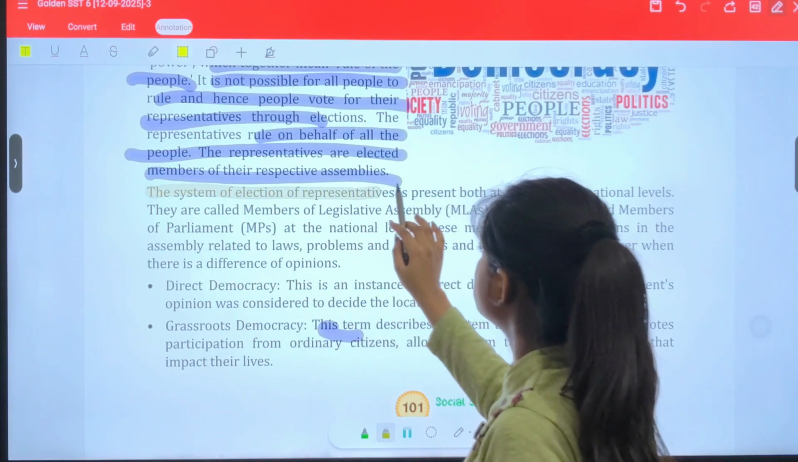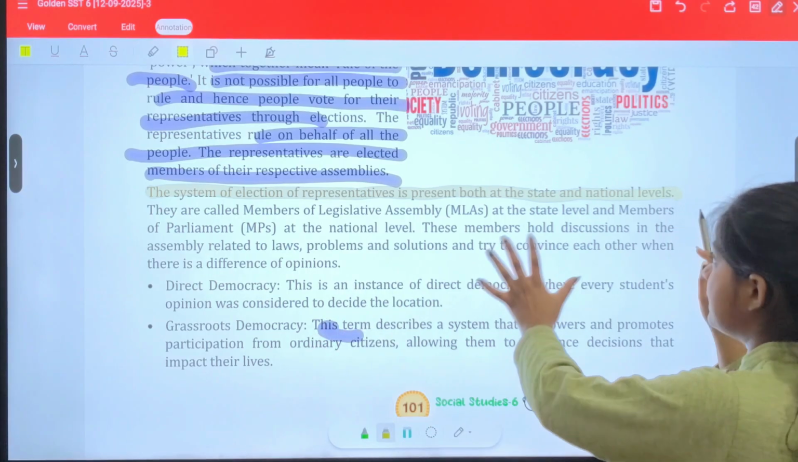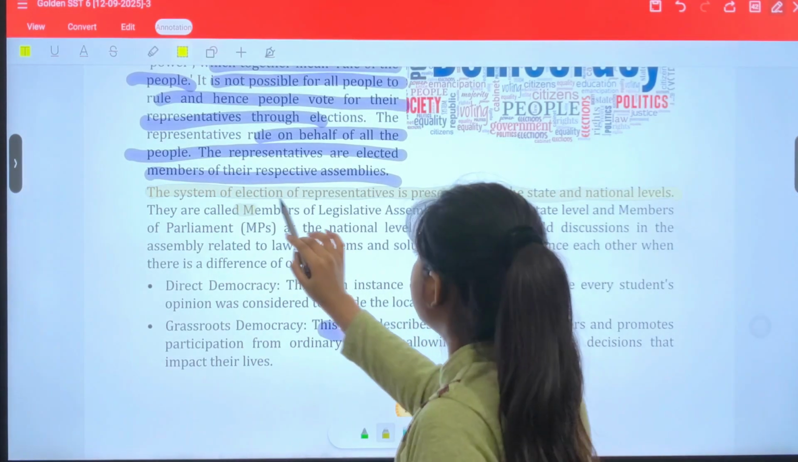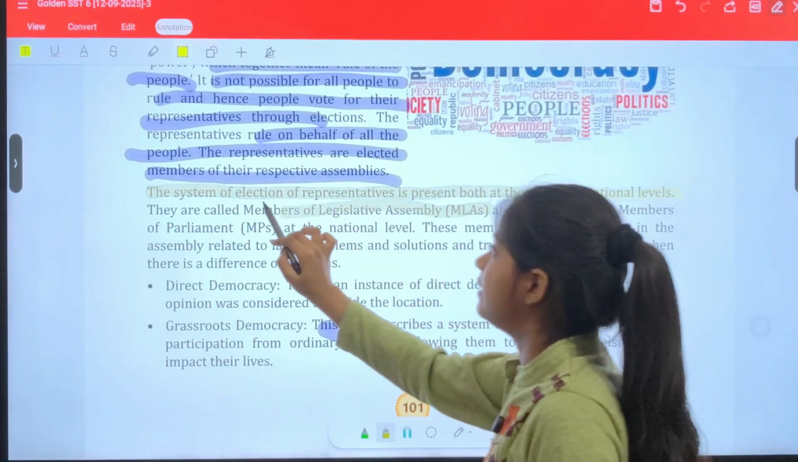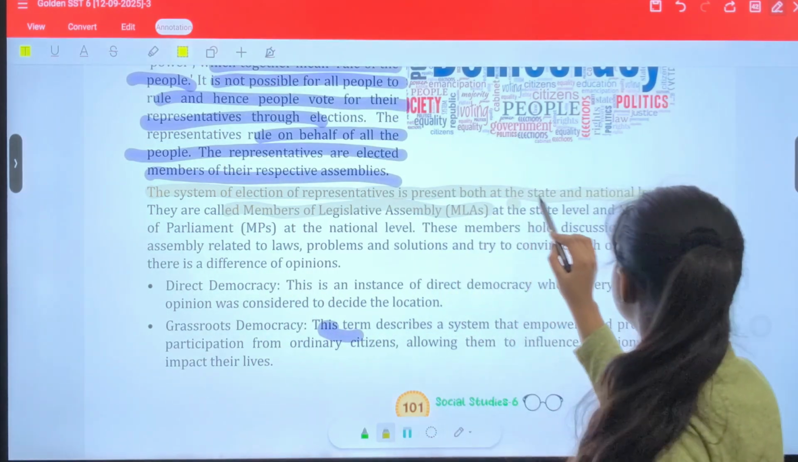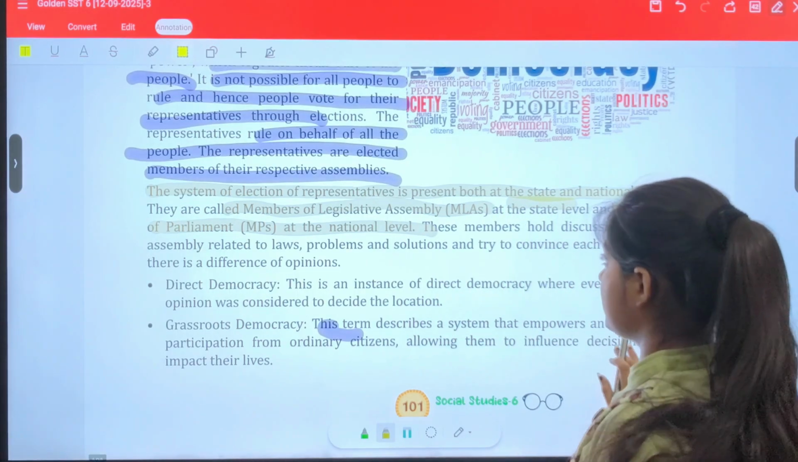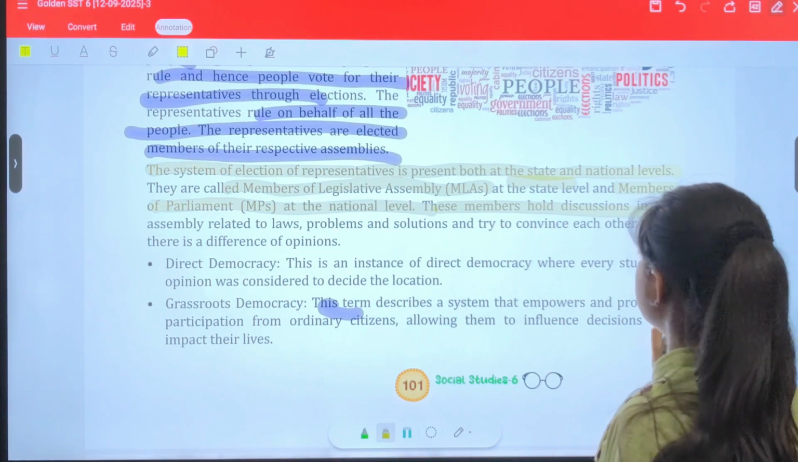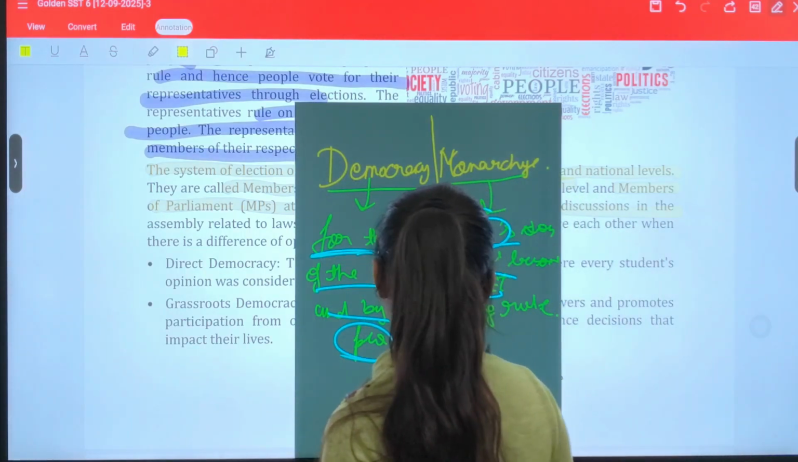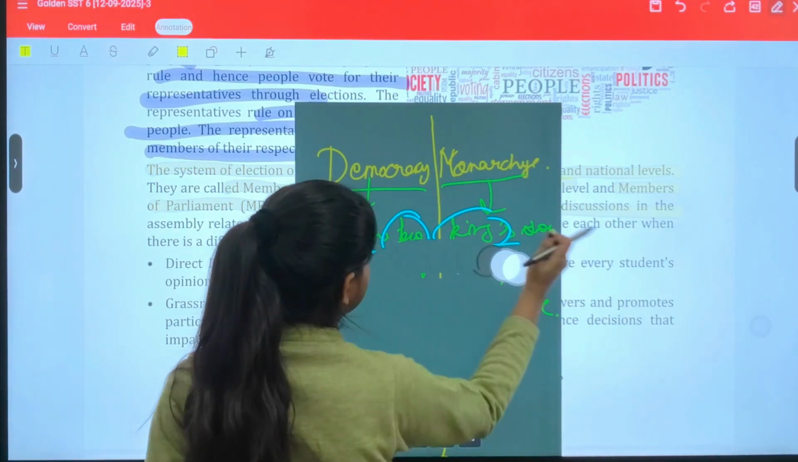The system of elections of representatives is present at both the state and national level. They are called members of legislative assembly, the MLAs, at the state level, and the members of parliament at the national level. Clear? These members hold discussions. Okay, this is important. Let me highlight this thing.